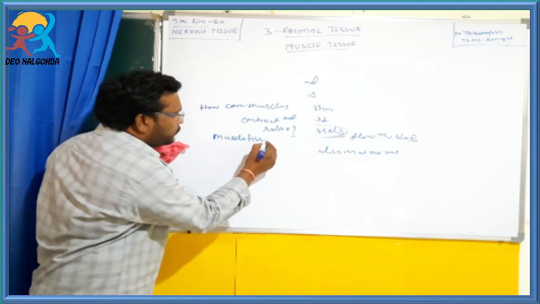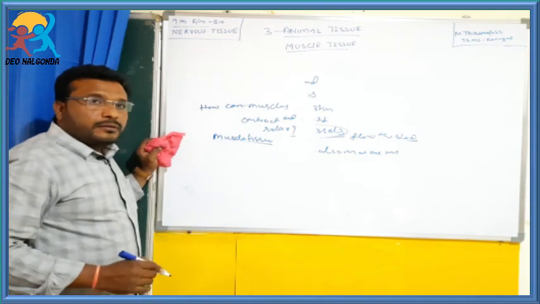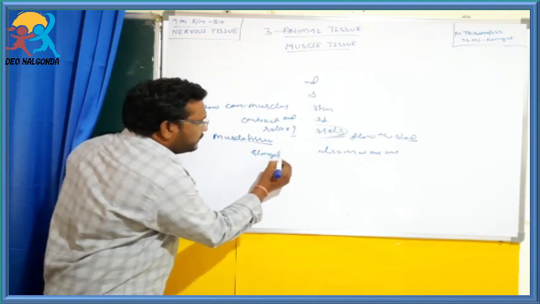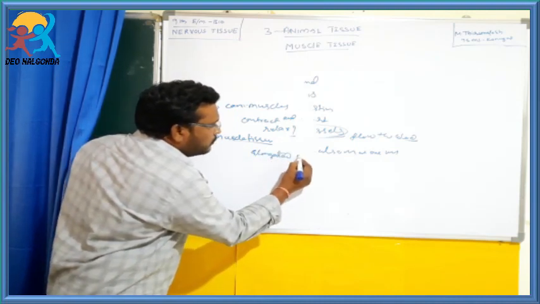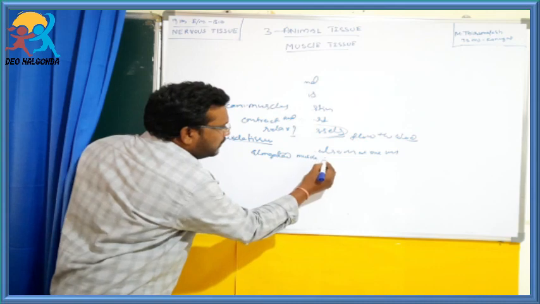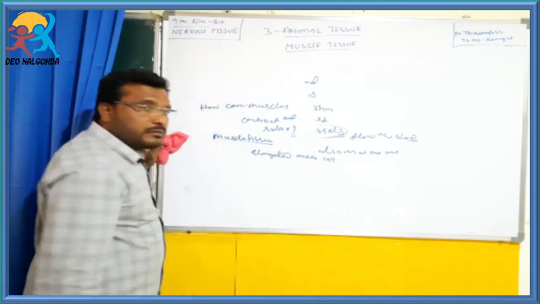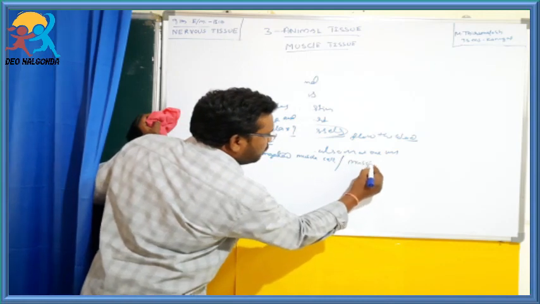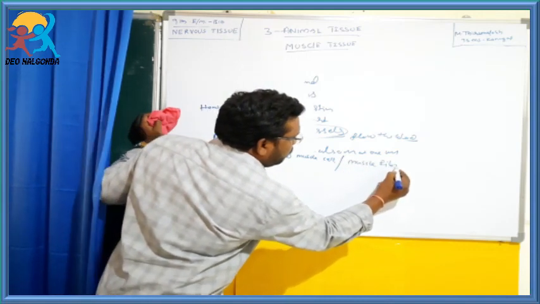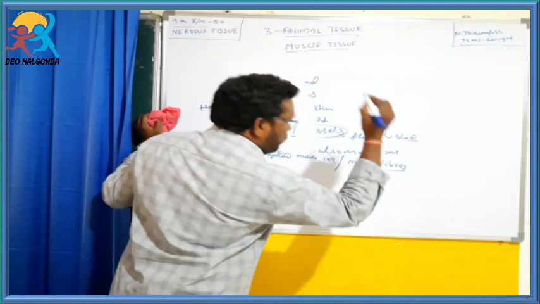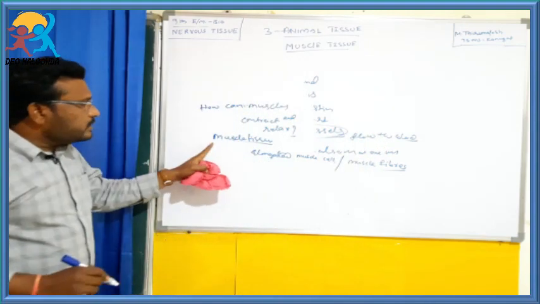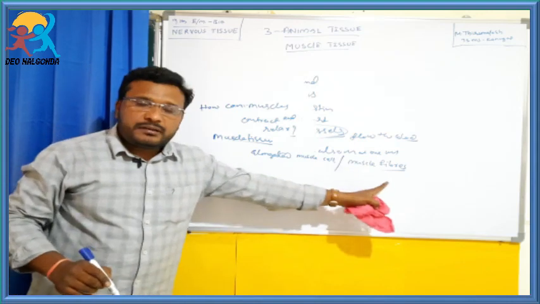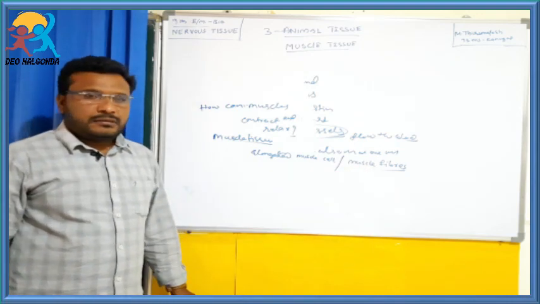Muscle tissue is formed by elongated muscle cells, or muscle fibers. So, muscle tissue made by the elongated muscle cells, which are called muscle fibers.